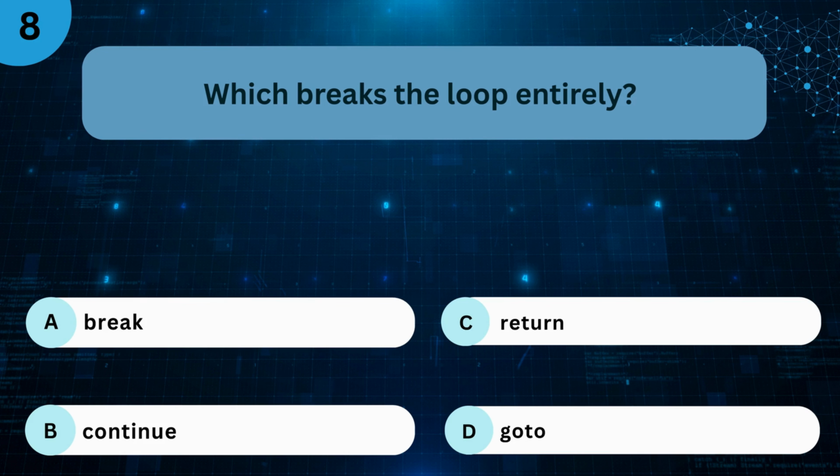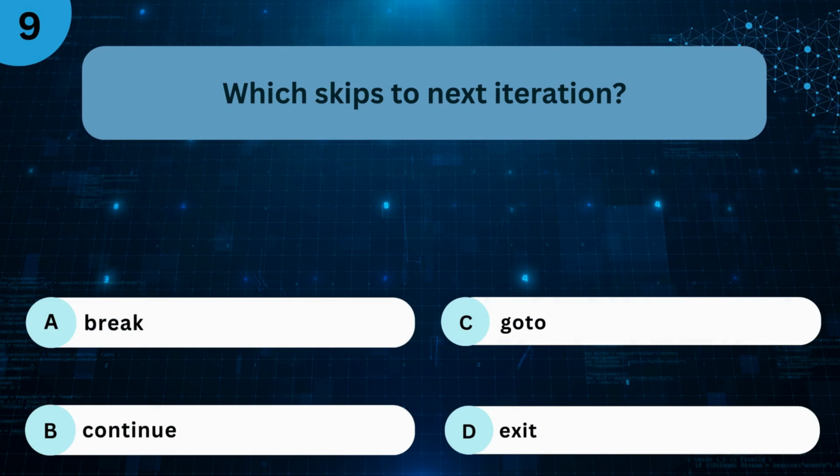A. Break. B. Continue. C. Return. D. Go to. The right answer is A. Break. Which skips to next iteration?